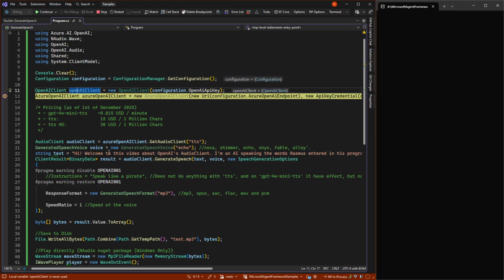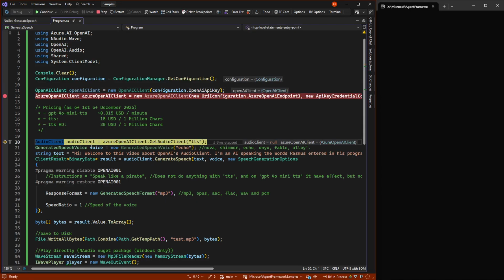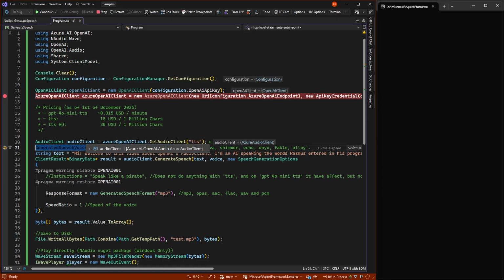And what we simply do is, instead of making a chat client or response client, we are making an audio client here. And an audio client can call this method called generate speech. In order to do that, we need some text we want to convert, some voice information, and some generation options.